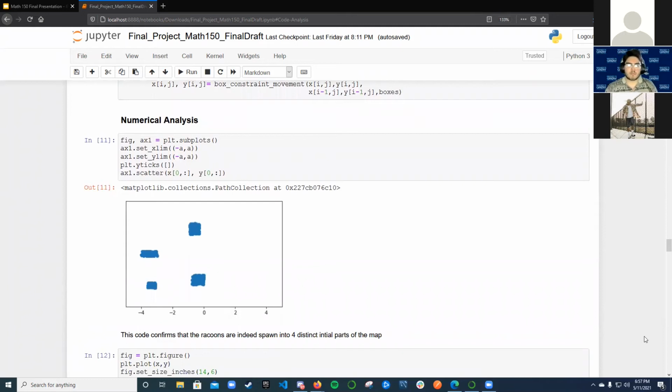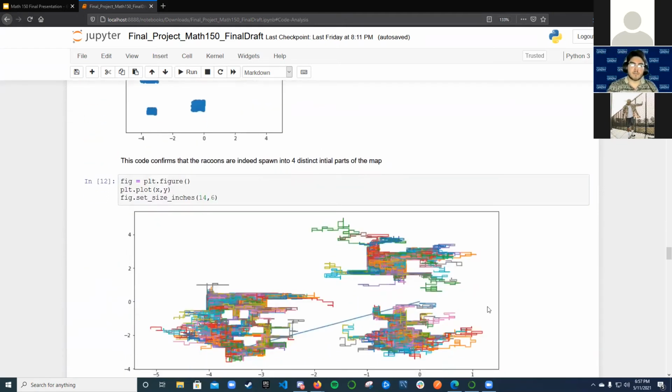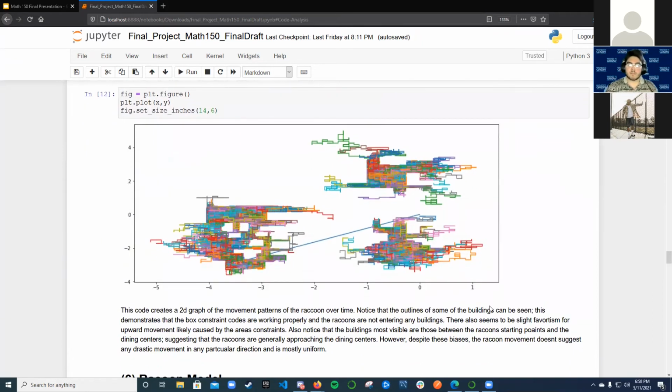This map right here prints out the initial starting points of the random walkers, which clearly shows that the random walkers are starting in 4 distinct locations. The following map is a map of the random walker's movement across the time steps. So we can see where the raccoons would want to move in general.